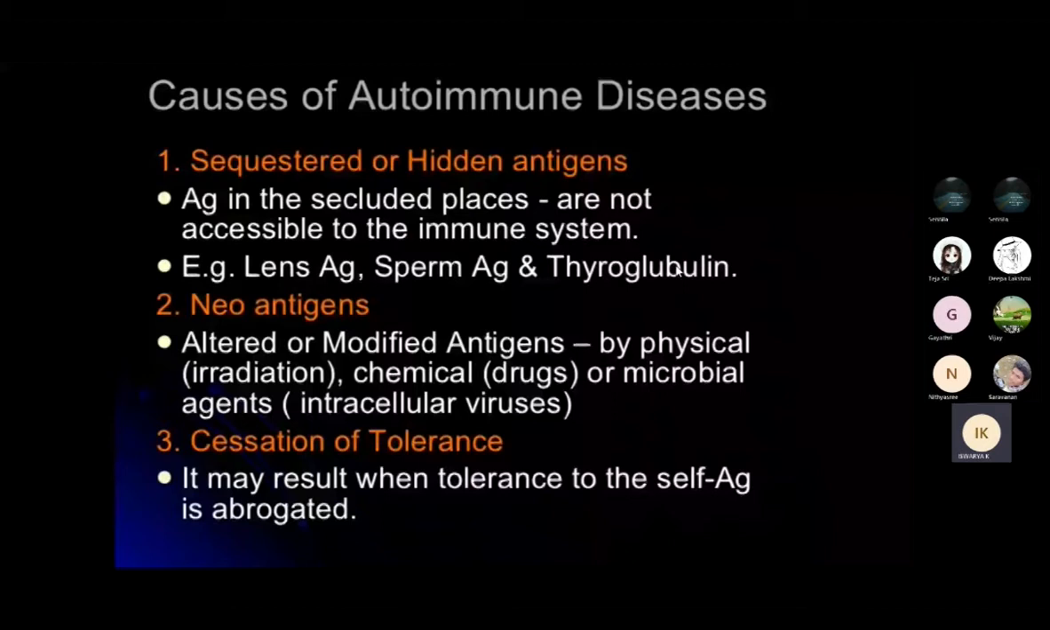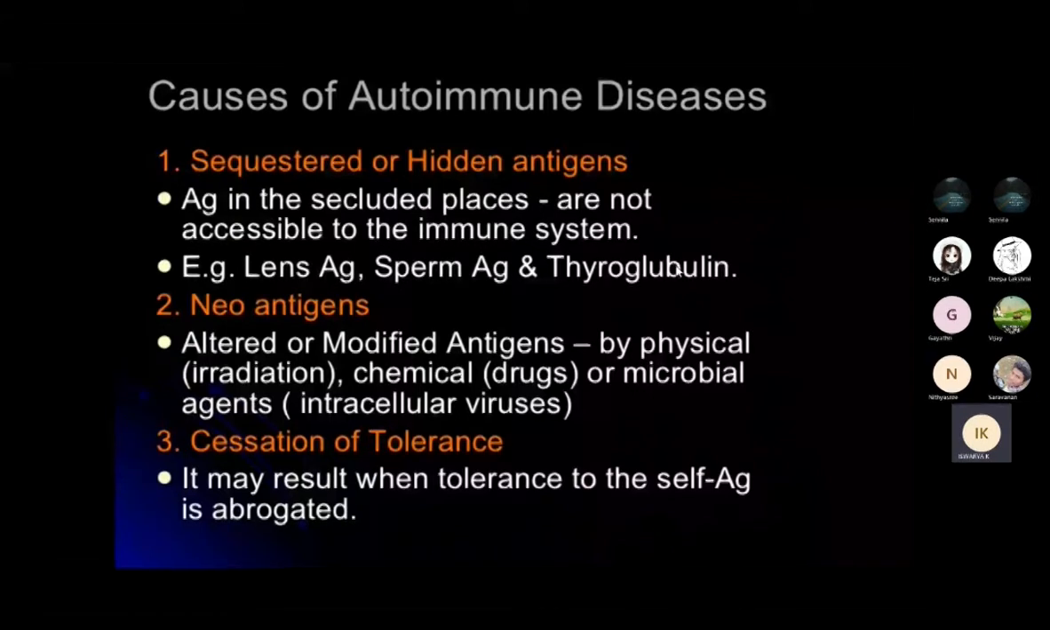So here I have given some examples for these causes. So the first one is a sequestered place, or it is not accessible to the immune system. For example, we can say the lens, sperms, thyroglobulins. Okay, so these are the examples. And neo antigens are altered or modified antigens, we can say. Okay, it will be affected by physical and chemical changes.